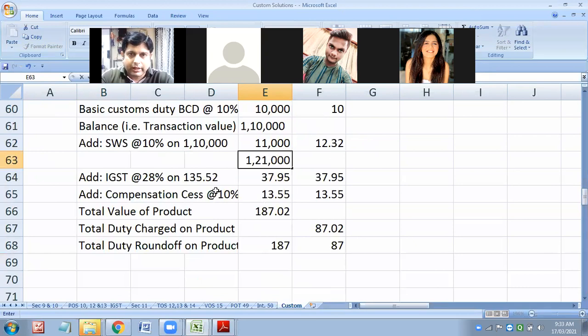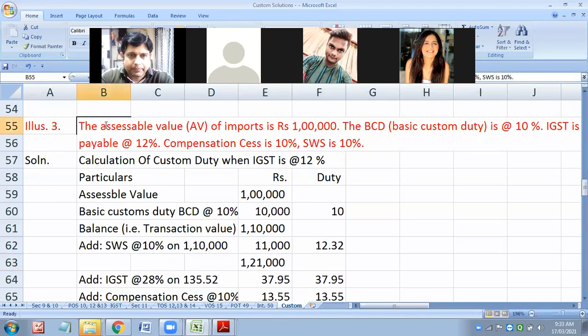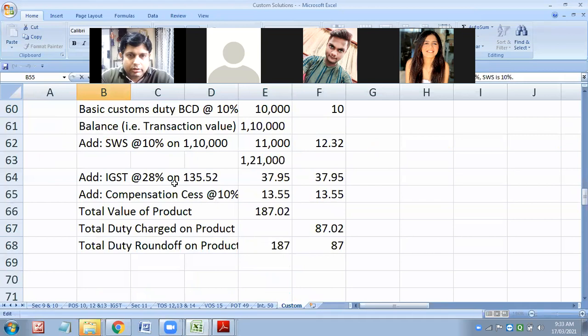Okay. IGST this time. IGST 12%. So IGST will be 12% on 1 lakh 21,000. And compensation cess also 10% on 1 lakh 21,000.